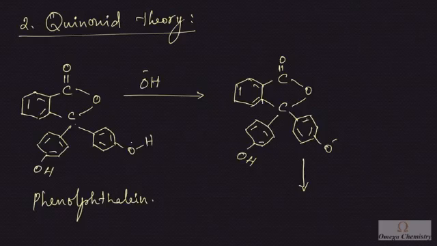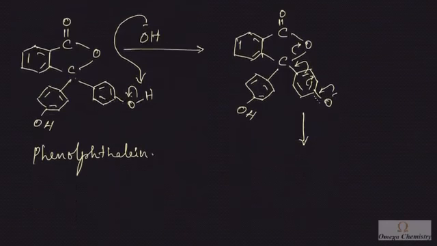So in basic medium, OH minus ions will abstract a proton from phenol. So this oxygen hydrogen bond will be broken heterolytically. So oxygen will get a negative charge. The resultant structure is drawn on the right hand side. This resultant structure in which oxygen carries a negative charge will undergo resonance. So this bond will come here, and a new carbon oxygen double bond is about to form, due to which this double bond will be shifted here and this bond will be shifted here, and due to this the carbon oxygen bond will again be broken heterolytically, and this oxygen is about to carry a negative charge, right?